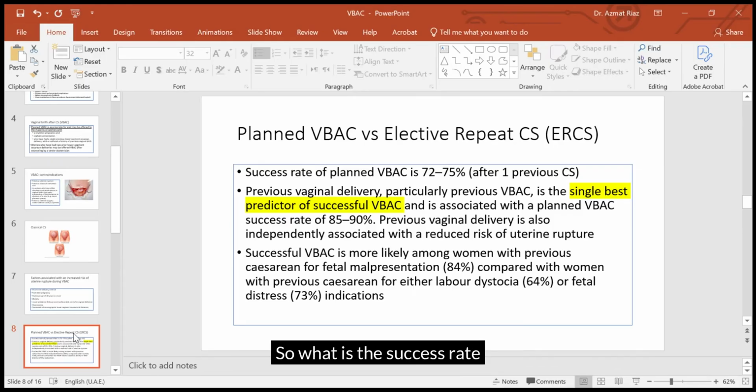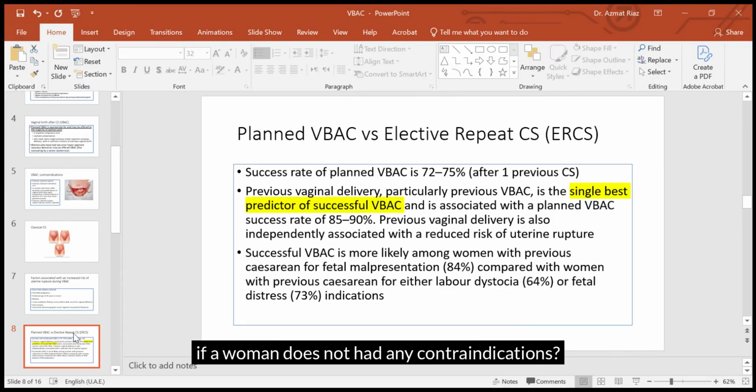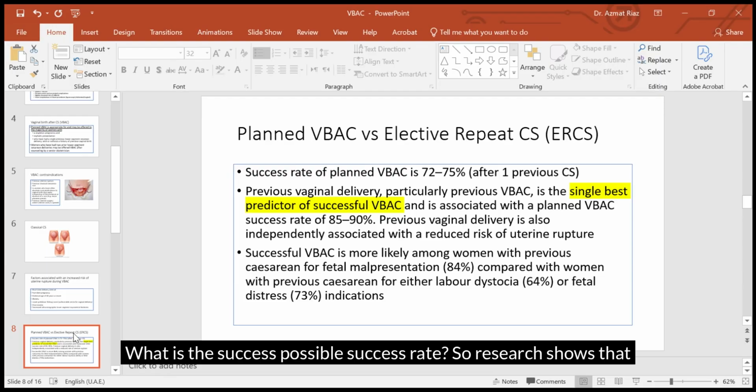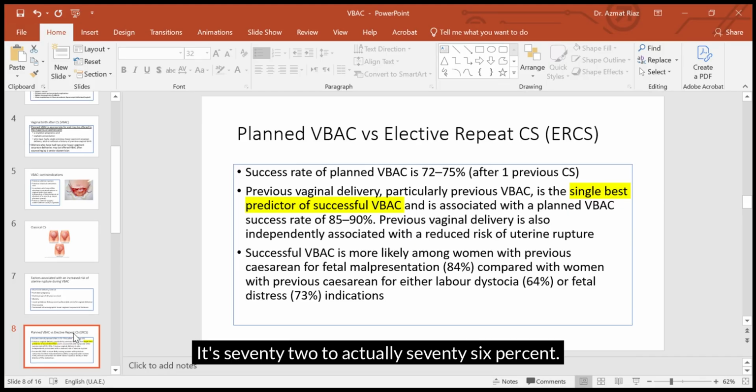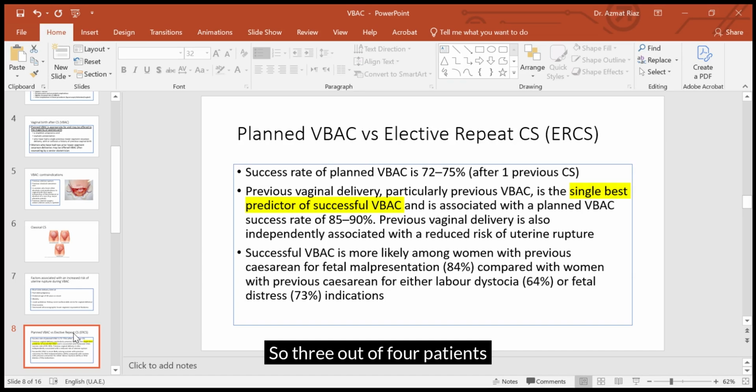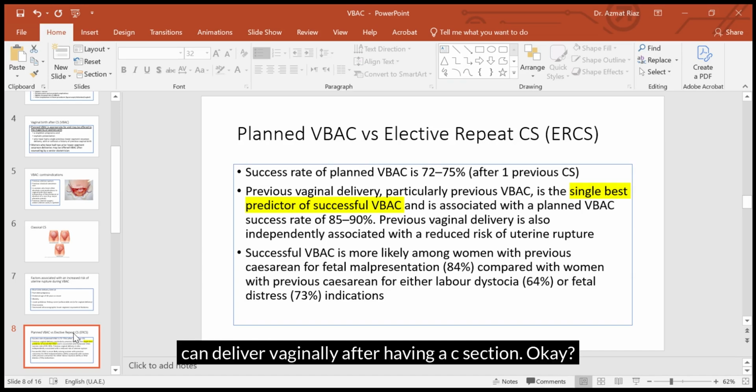So, what is the success rate if a woman does not have any contraindications? What is the possible success rate? Research shows that after one C-section, it's 72 to 76%. So, in other terms, we can tell a patient that if there is no contraindication, 3 out of 4 patients can deliver vaginally after having a C-section.